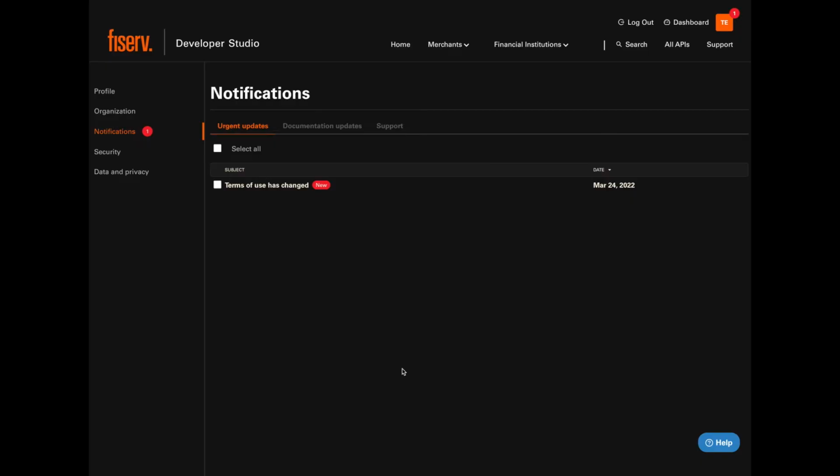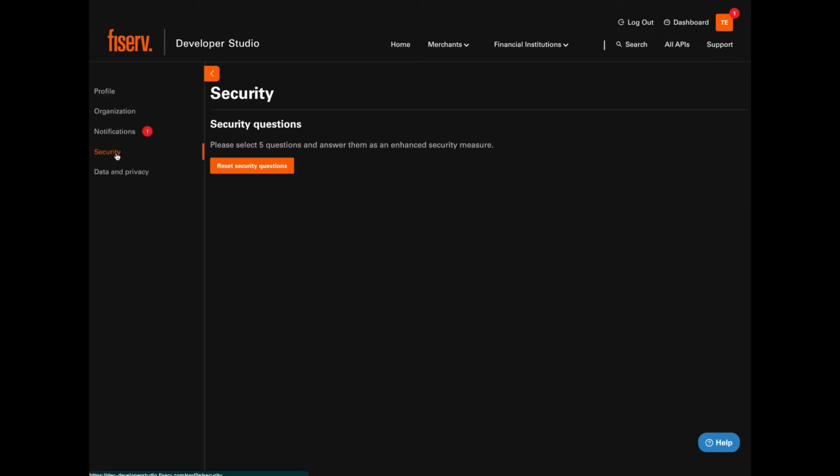The profile area of Dev Studio allows a registered developer to manage her developer account, view notifications, set security questions, and enable site-wide filters that make navigation even easier. The first thing we see when we go to the profile section are the notifications. Here are the notifications that a developer receives immediately after registration. The developer can easily set security questions for use in the event she needs to reset her password.